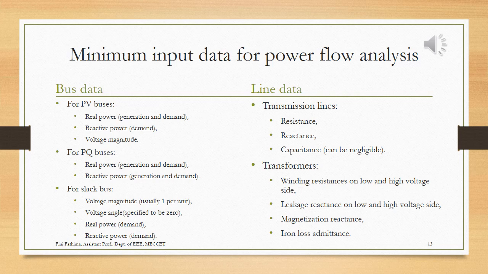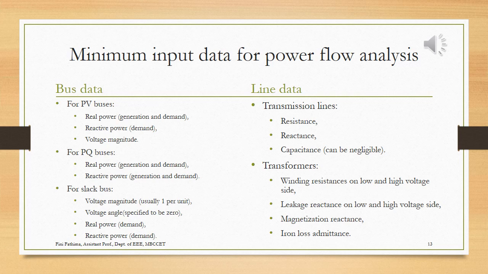The second one is that we have to give the line data. What are the different line data? For example, for a transmission line, we have to give the resistance, the inductance or the reactance, and also the capacitance if it has a shunt admittance or capacitance. Sometimes we will neglect it, sometimes we have to take it. If it is given in the question, then we have to consider the capacitance, else we will neglect it.